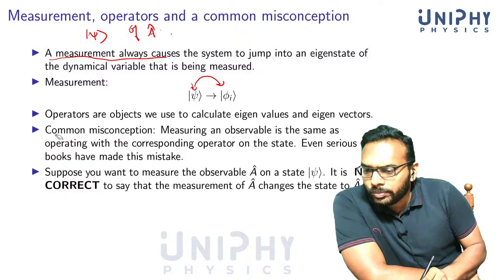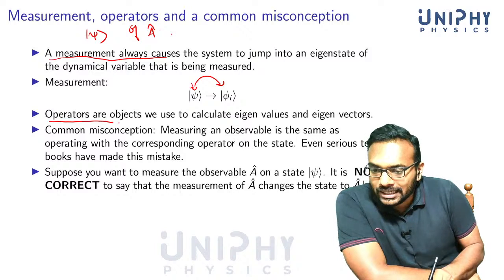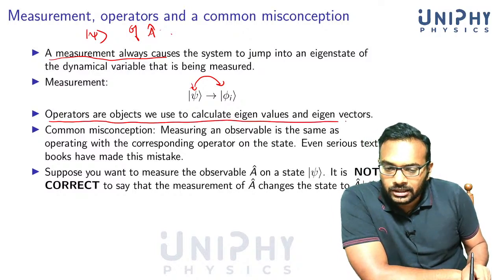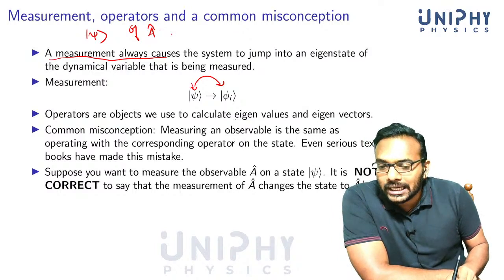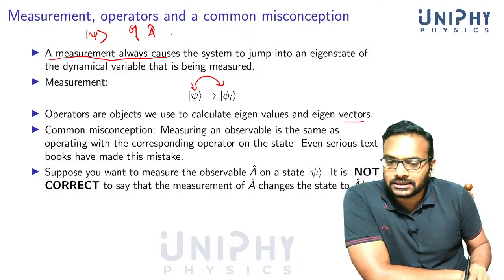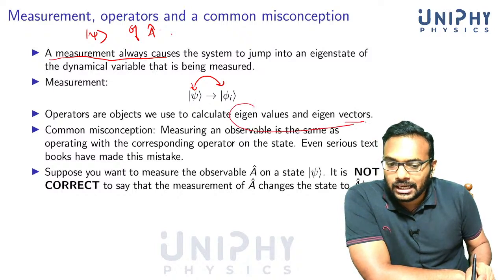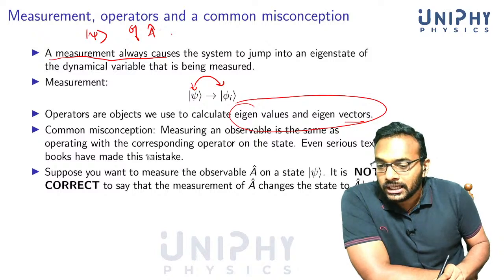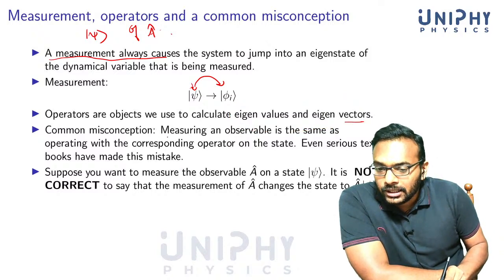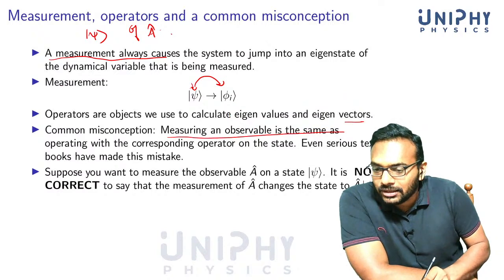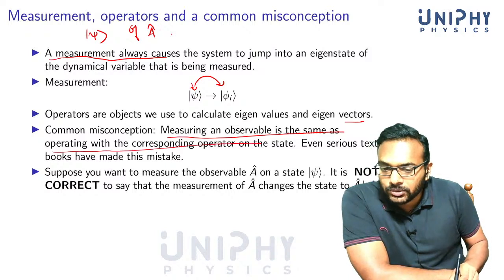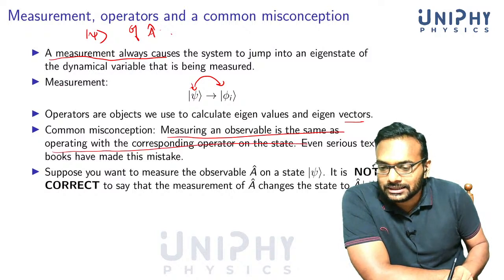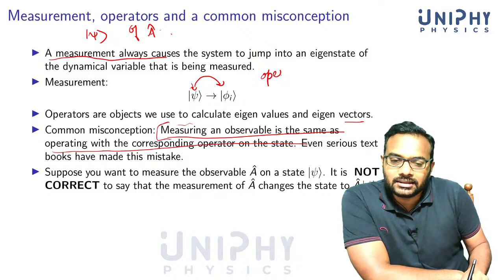And operators appear in mathematics. We just use operators to calculate eigenvalues and eigenvectors. A common misconception is this: measuring an observable is the same as operating with the corresponding operator on the state. This is a misconception, because of the name operator.